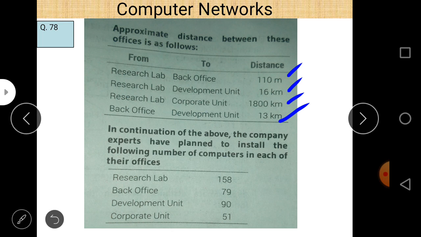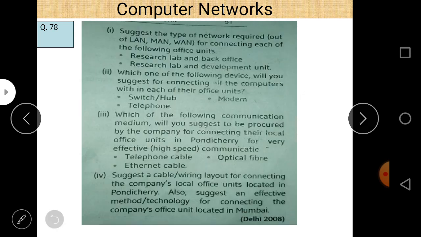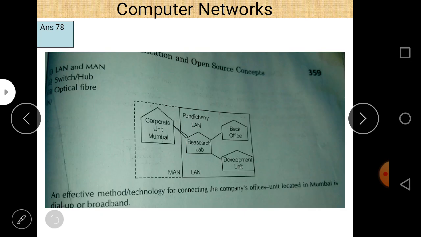LAN is used up to 10 kilometers, and the distances here are 16 kilometers and 13 kilometers, between the research lab and the back office lab. So you can easily see that LAN is used here, and when the distance is more than 10 kilometers, you can use MAN, metropolitan area network. Actually here we use MAN to connect its main office situated in Mumbai to Pondicherry.